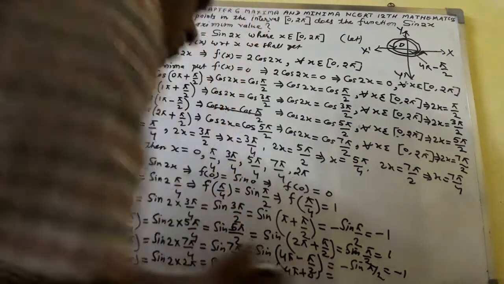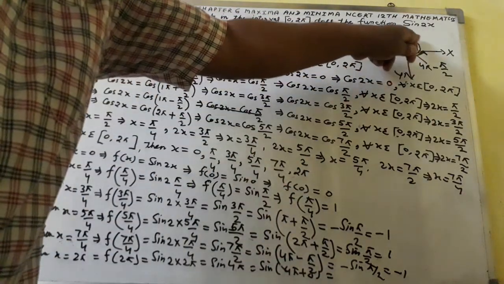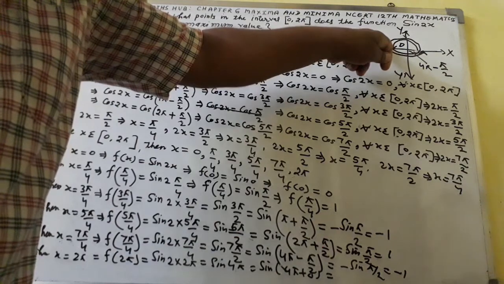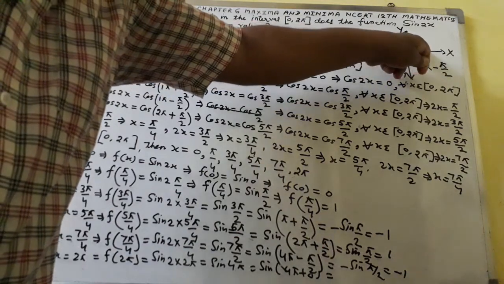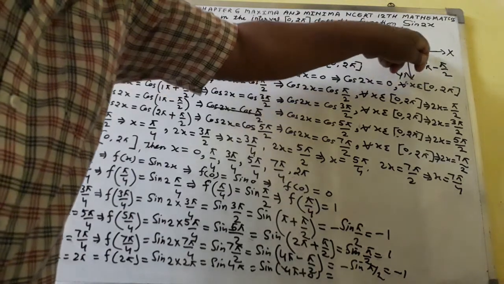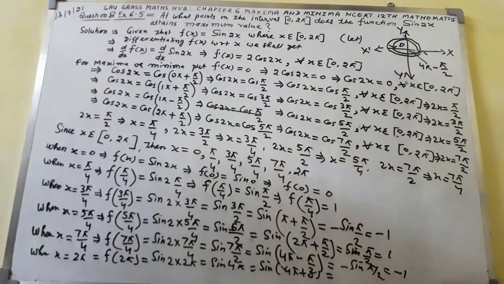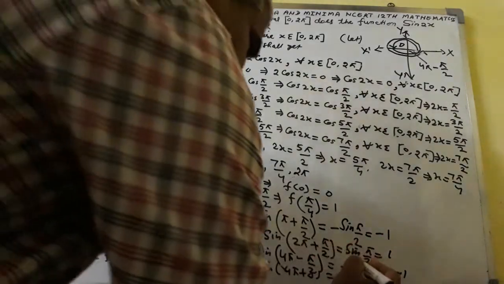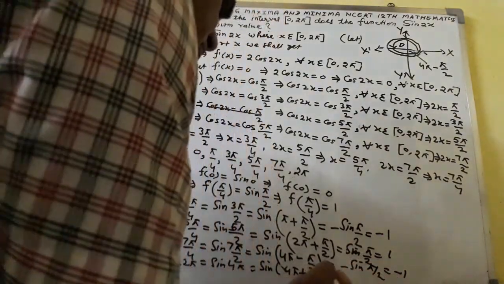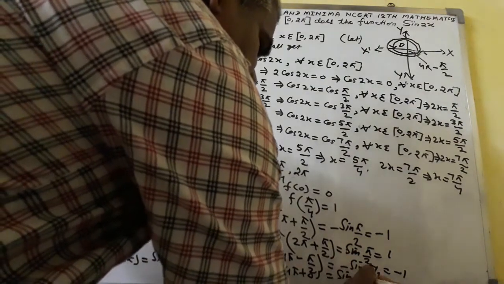Going from this place to this place is pi, then 2 pi, 3 pi, and 4 pi. 4 pi plus 0 will be in the first quadrant. In the first quadrant all trigonometric ratios are positive, so sine is positive here, and sin 0 degrees equals 0.